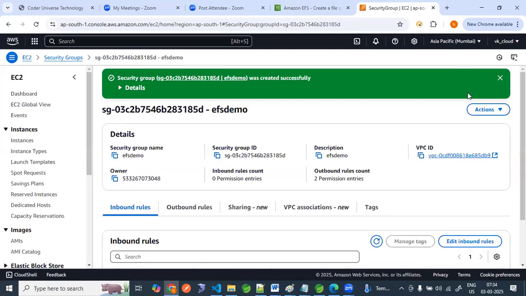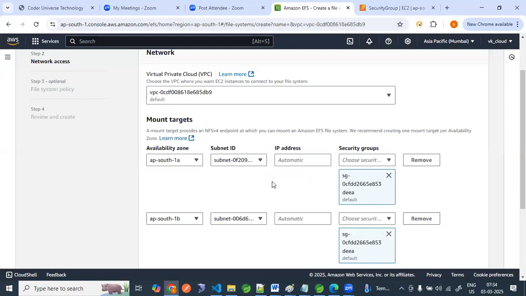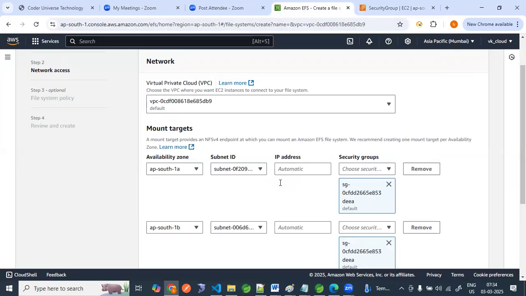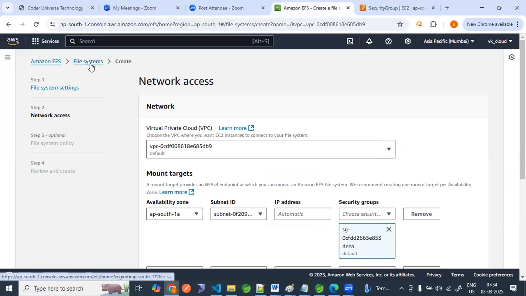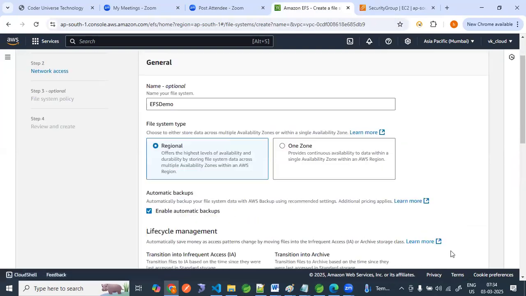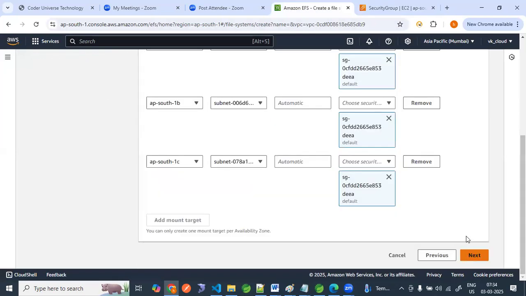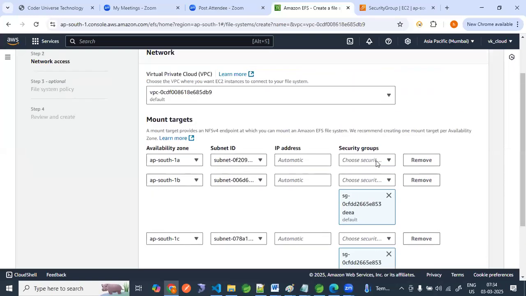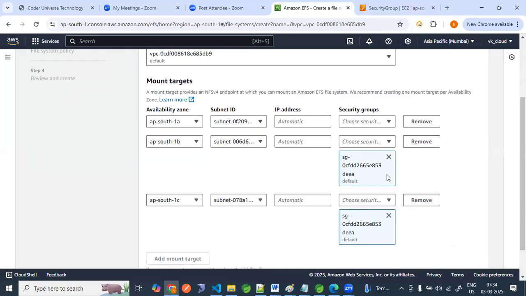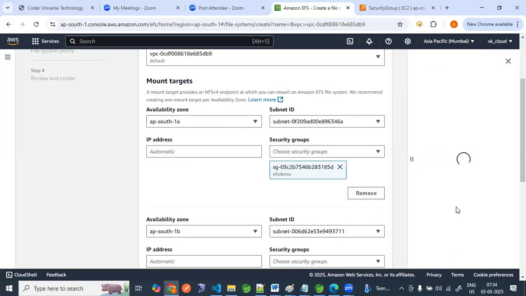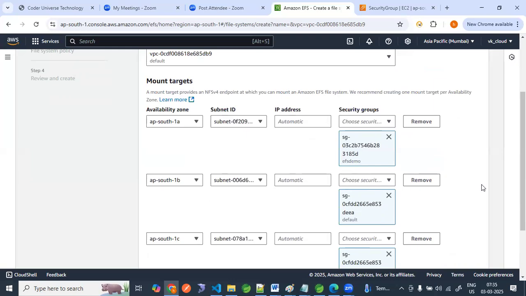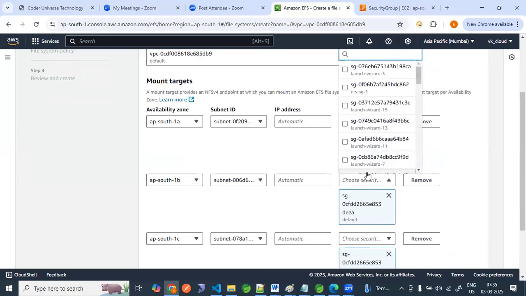Now come back to our page and go back one step. This is the network section. Now remove this, and we can search for our own EFS demo. Is it selected? EFS demo, fine. EFS demo is there, and here also EFS demo.